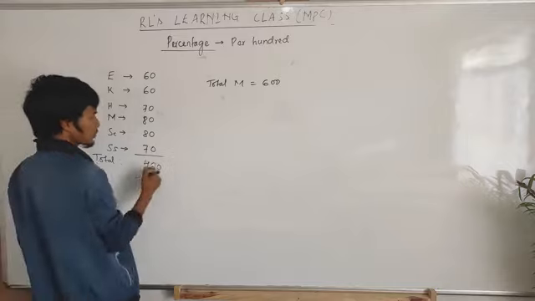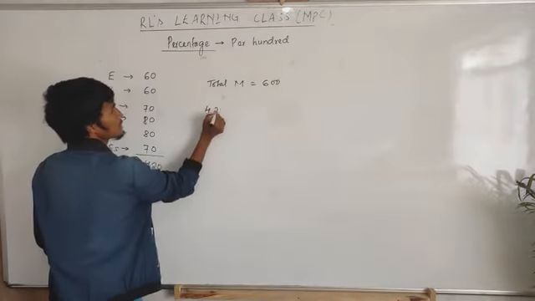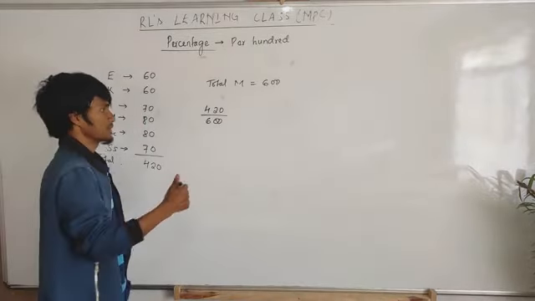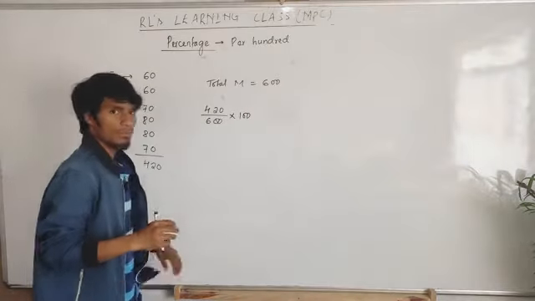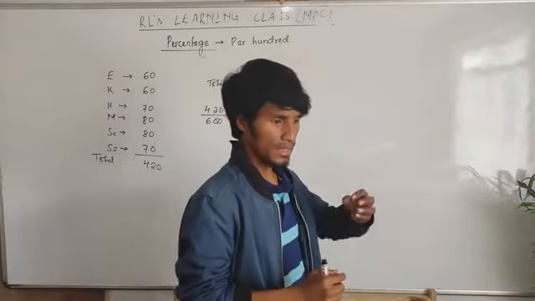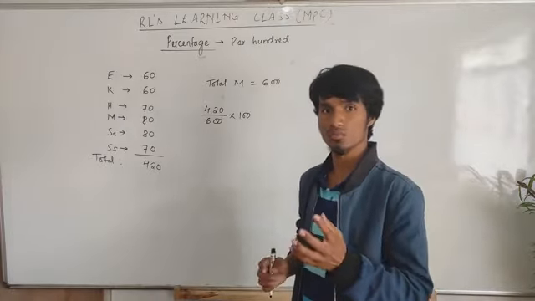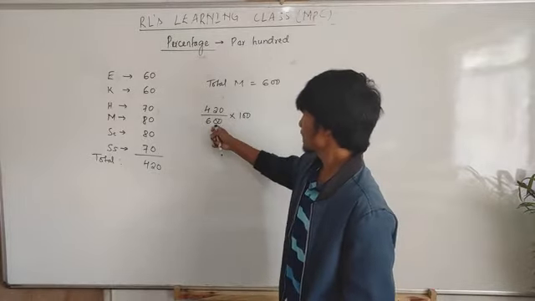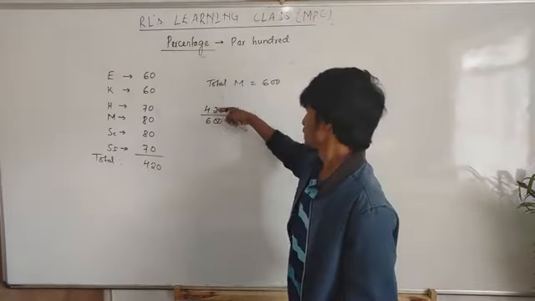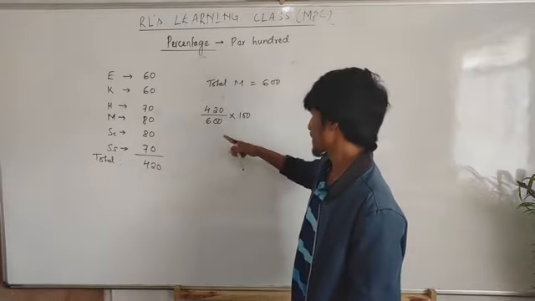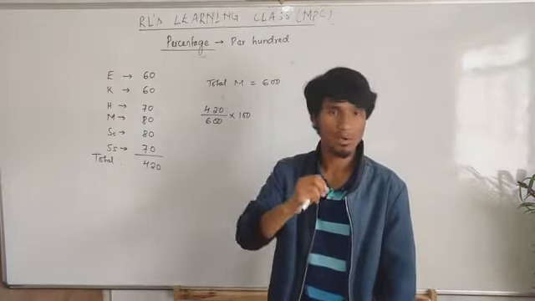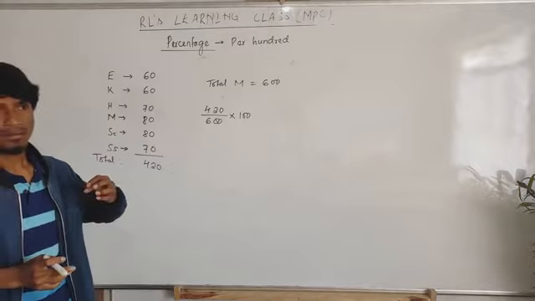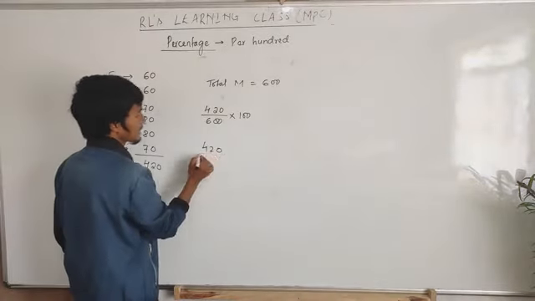Now we have to take this one. To convert in terms of percentage, we do like this: 420 divided by 600. Then we have to multiply by 100. To calculate the percentage, always remember, take the total score and then take the maximum total of all. Look, this is the total score, then this will be the total for all. Then total score by total max, into 100. Always multiply by 100.